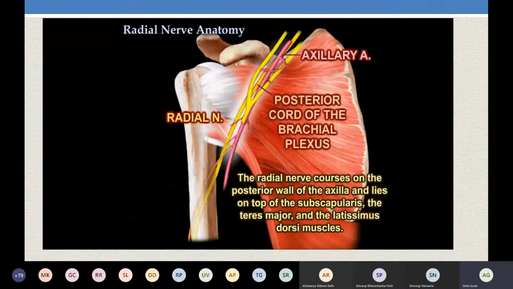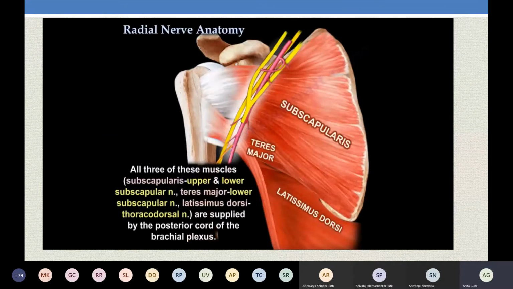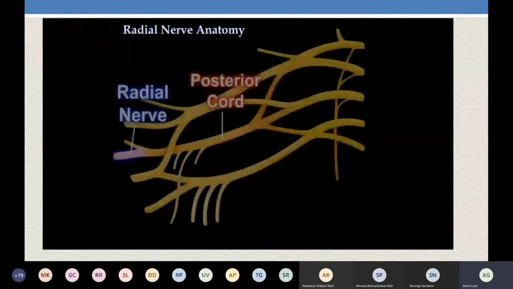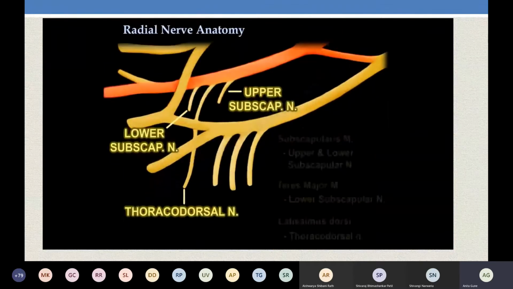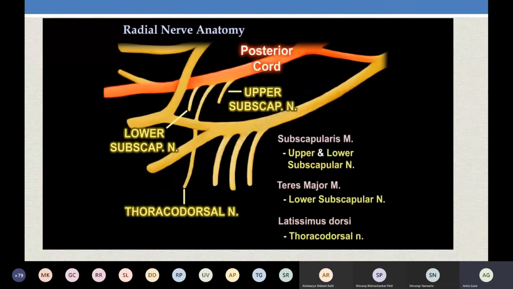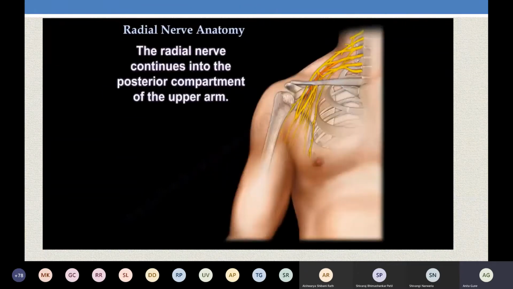It will be related to the muscles in the posterior axillary wall. The muscles in the posterior axillary wall, you recall, are three muscles: your subscapularis, teres major, latissimus dorsi. All of them are supplied by the posterior cord itself. What are the branches given by the posterior cord? Upper subscapular, lower subscapular, thoracodorsal. This thoracodorsal will definitely supply the latissimus dorsi, and it will give one more branch, that is the axillary nerve, which supplies the deltoid.